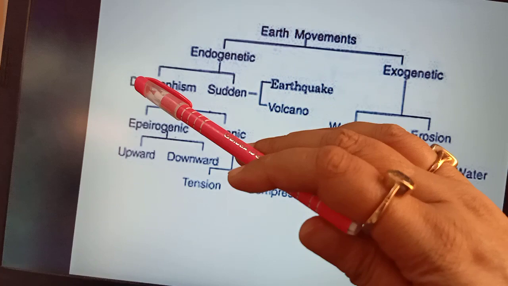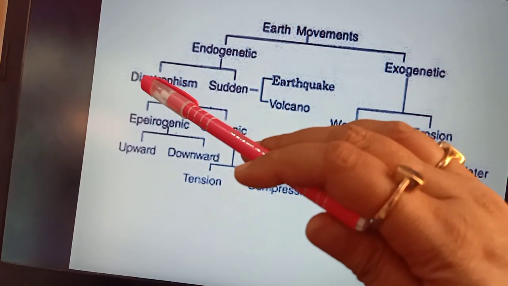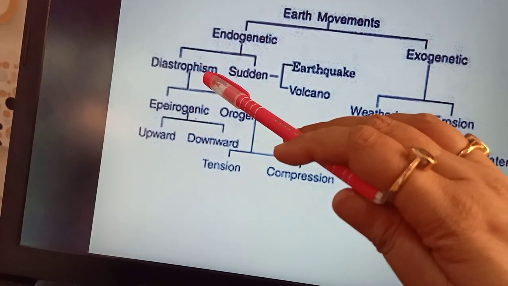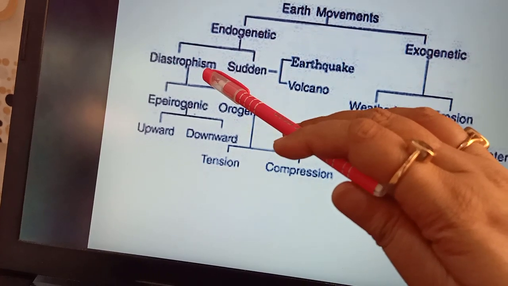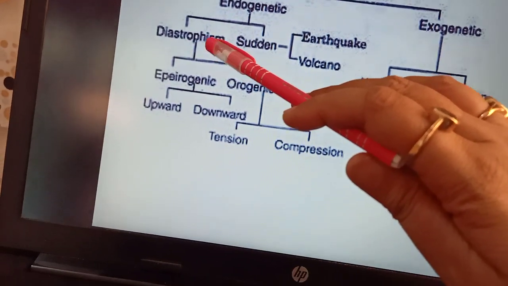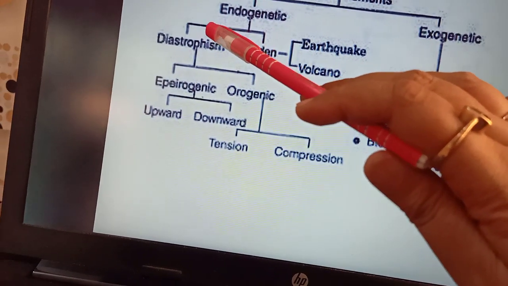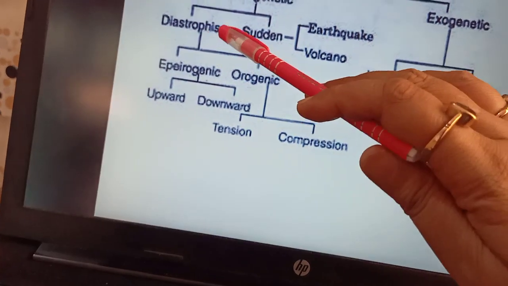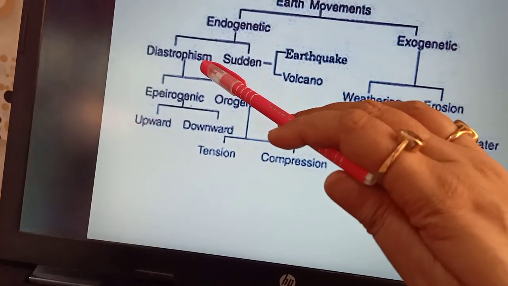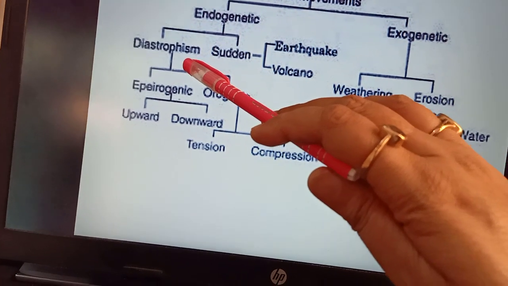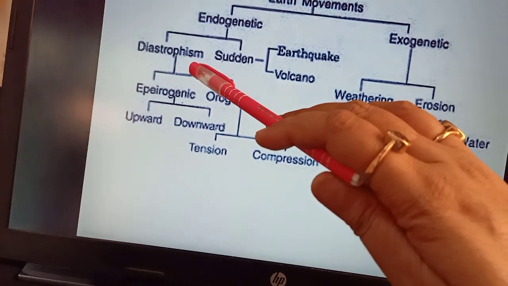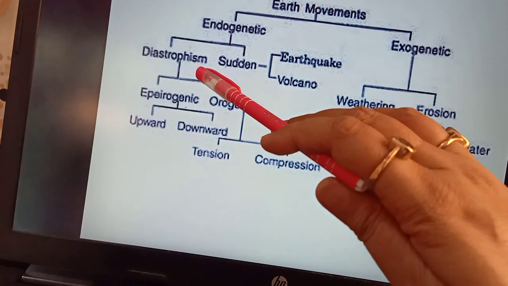Now the forces which have disturbed or deformed the earth's crust, including folding, faulting, uplift and depression, are known as diastrophic forces, and the process is referred to as diastrophism. Now these forces act very slowly, and their effect becomes visible after thousands of years. They are very slow movements.